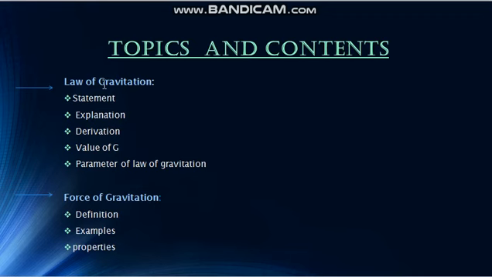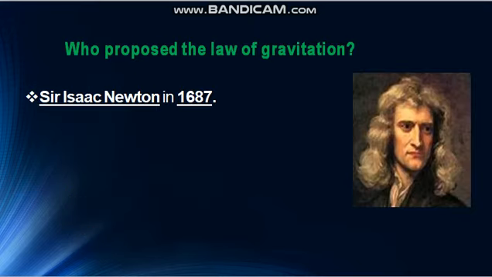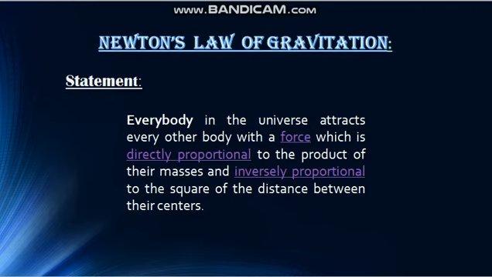From chapter 5, gravitation, in lecture 1 we will discuss the law of gravitation and the force of gravitation. In 1687, on the basis of his observation, Sir Isaac Newton formulated a law which is called Newton's law of gravitation. It states that every body in the universe attracts every other body with a force which is directly proportional to the product of their masses and inversely proportional to the square of the distance between their centers.